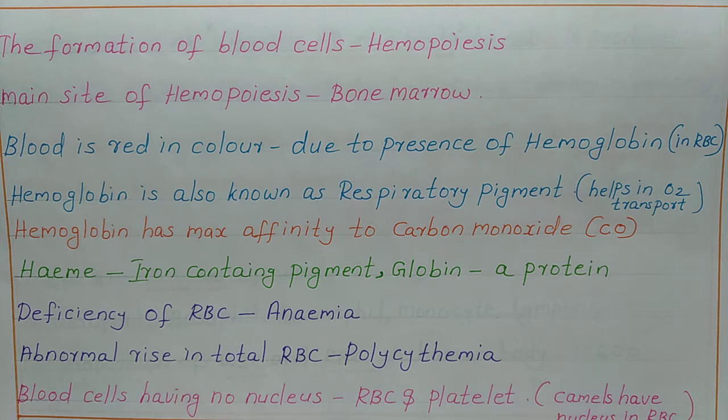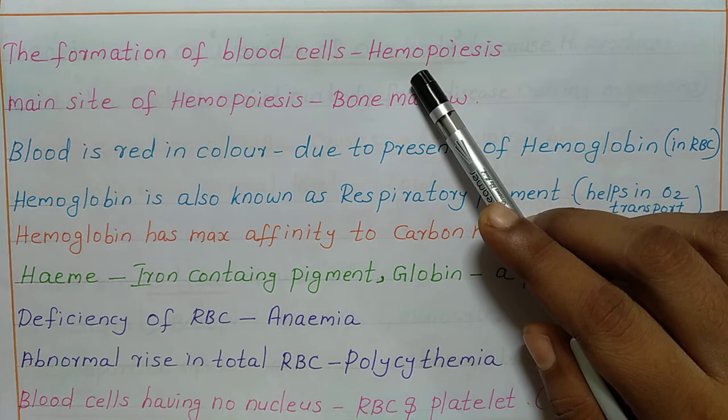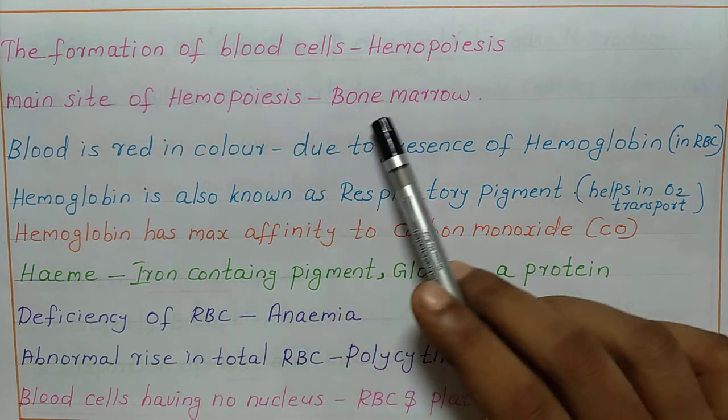The formation of blood cells is known as hemopoiesis. The term hemo means related to blood and poiesis is formation. So hemopoiesis means formation of blood cells. And the main site of hemopoiesis is bone marrow.